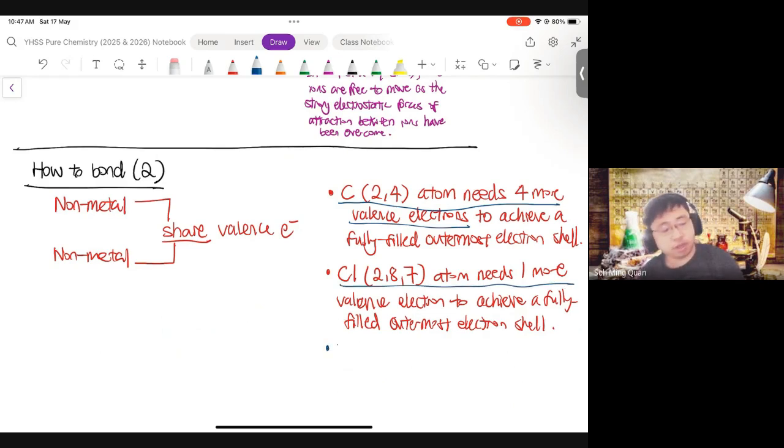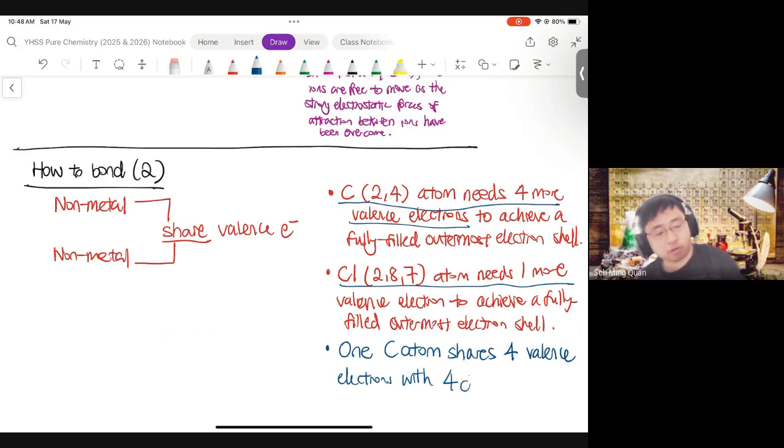Hence, each one carbon atom shares 4 valence electrons with 4 chlorine atoms to form a CCl4 molecule.